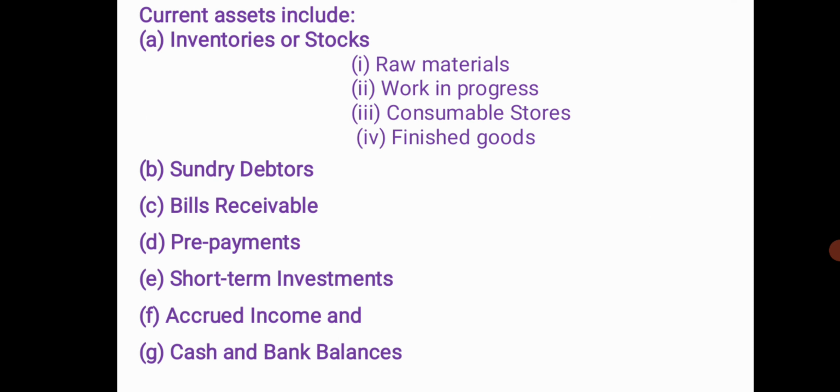Here are examples of current assets. Current assets include inventories or stock, raw material, work in progress, consumable stores, finished goods. Second, sundry debtors, bills receivable, prepayments, short-term investment, accrued income, and cash and bank balances. These are examples of current assets.